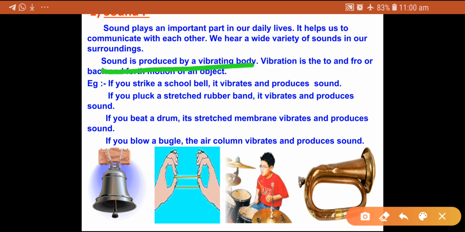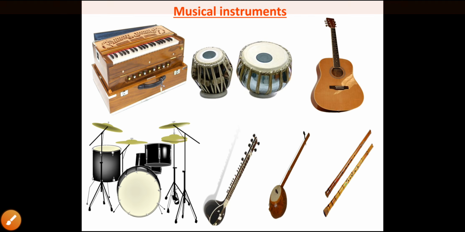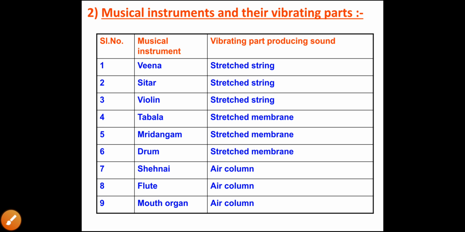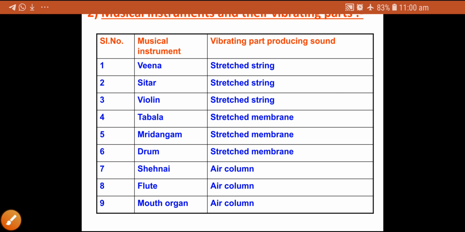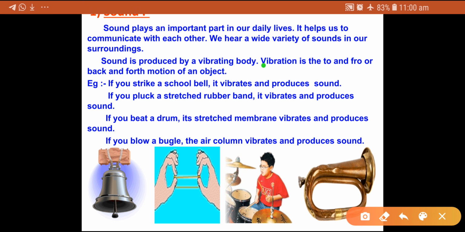Vibration is the to and fro, or back and forth motion of an object. There may be a question in your mind: what is vibration? Vibration is nothing but a motion. What type of motion is it? To and fro, otherwise back and forth motion. This back and forth motion is nothing but vibration.